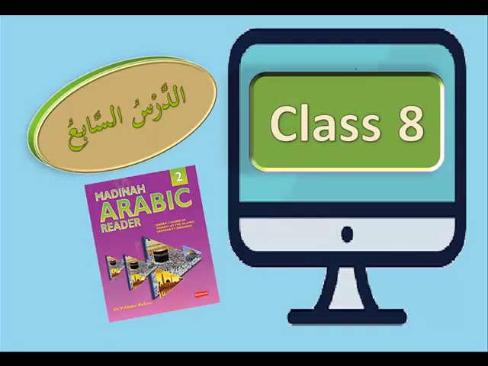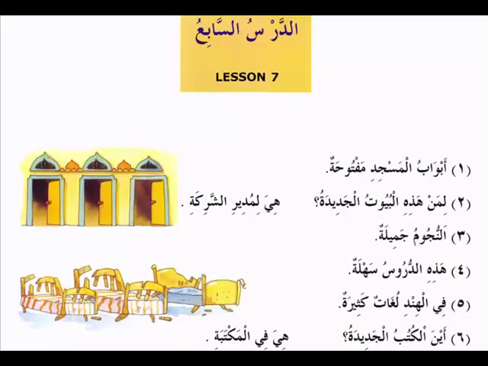So it is Ad-Darsu Sabiu, lesson number 7. In the last lesson, it was a very interesting rule. Do you remember the name of the rule? Kullu Jama Muannas. Yes. So what was the rule? Let's do a quick recap. So what was the rule about?